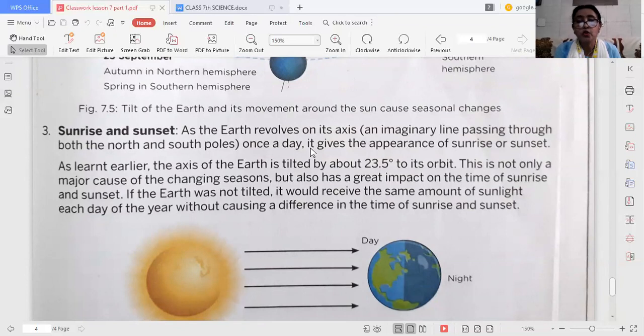This is not only a major cause of changing seasons, but also has a great impact on the time of sunrise and sunset, because the axis of the earth is tilted about 23.5 degrees to its orbit. Without the tilt, each day of the year, the time of sunrise and sunset would not differ, and it would receive the same amount of sunlight.